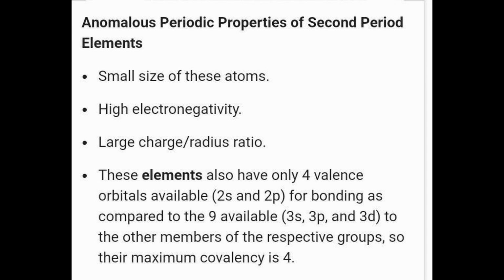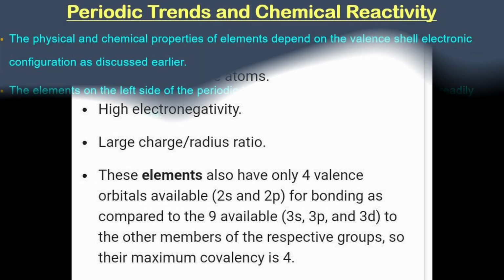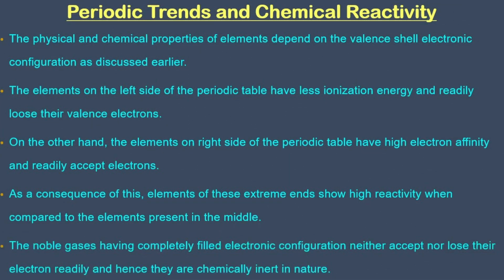Furthermore, the first member of p block elements displays greater ability to form p pi multiple bonds to itself and to other second period elements compared to the subsequent members of the same group. Now let us look at how periodic trends and chemical reactivity are associated. By now you may know that periodicity is related to electronic configuration, that is, all chemical and physical properties are a manifestation of the electronic configuration of elements.